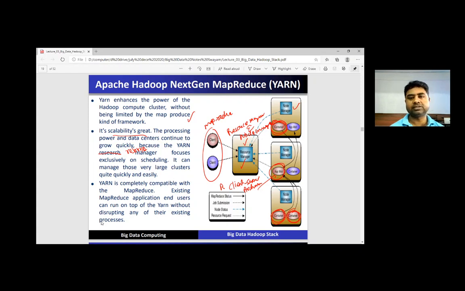This one is the next gen MapReduce with the concept of Yarn, and the concept of Yarn enhances the power of the Hadoop compute cluster without being limited by the MapReduce kind of framework.